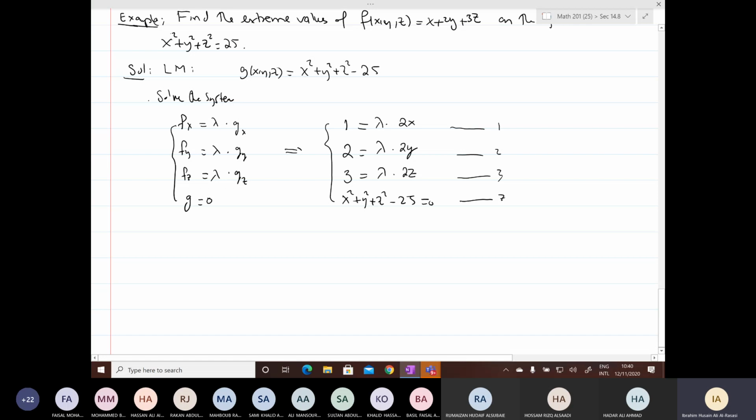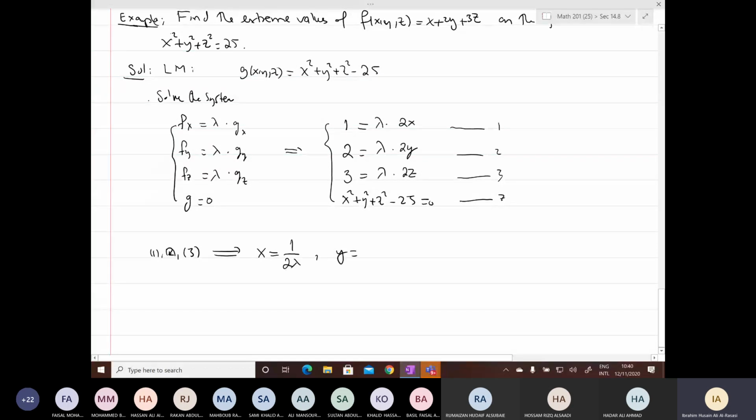When I have one equation in one unknown, I can solve it and then just do back substitution. This is really the main idea. So here, the first three equations are nice and simple. From equations 1, 2, and 3, you solve for x, y, and z. What is x from the first equation? 1 over 2 lambda.